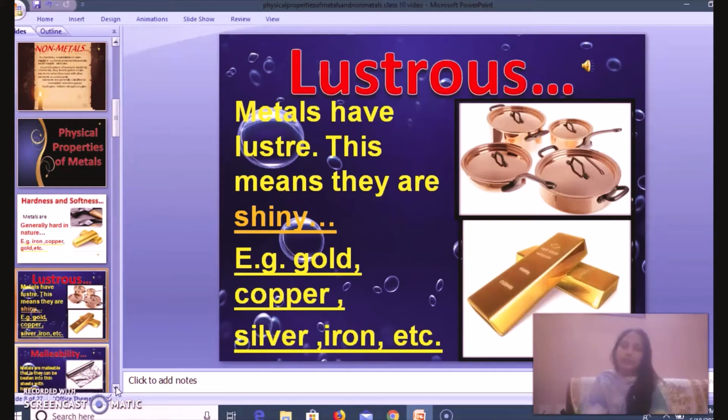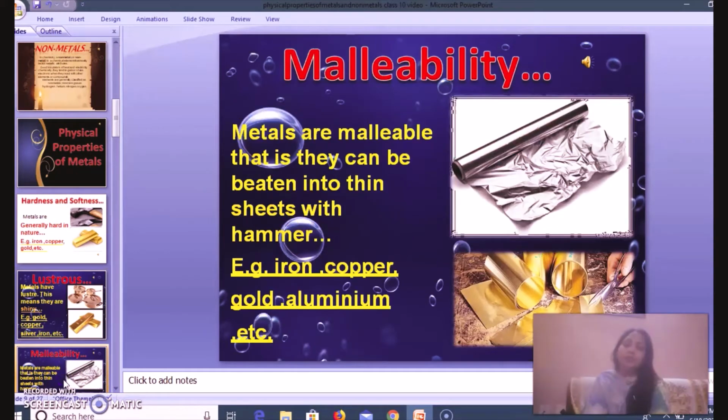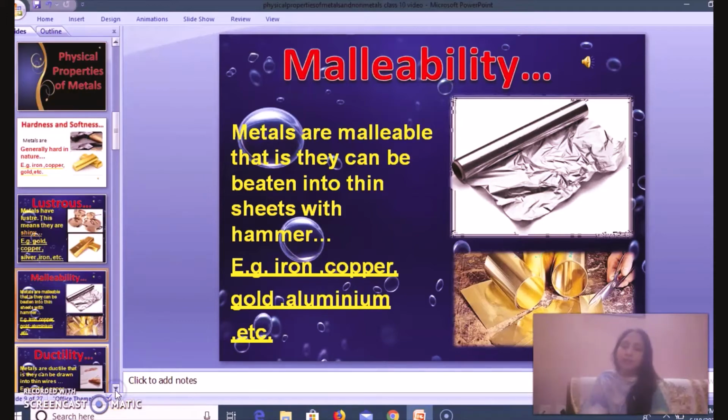Alright. Then, let us understand one more property of metals, and that is malleability. Now children, to understand malleability, we must know this definition. Malleability is a property of a metal in which it can be beaten into thin sheets with a hammer. You must have observed aluminium foil. The aluminium foil you use in wrapping food in your lunch box also shows the property of malleability. Also you have seen that we can make iron sheets and tin sheets. That is malleability.